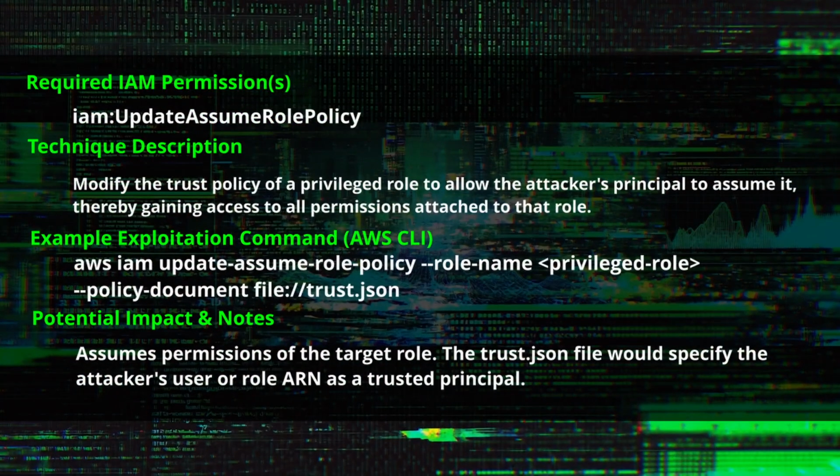IAM UpdateAssumeRolePolicy. It is used to modify the trust policy of a privileged role to allow the attacker's principal to assume it, thereby gaining access to all permissions attached to that role. aws iam update-assume-role-policy --role-name <role-name> --policy-document file://trust.json. It assumes the permissions of the target role. The trust.json file would specify the attacker's user or role ARN as a trusted principal.